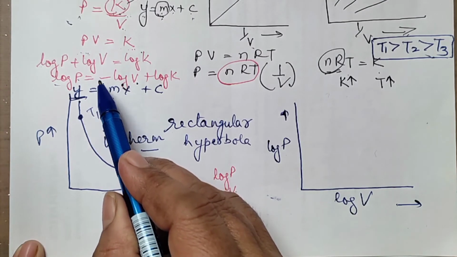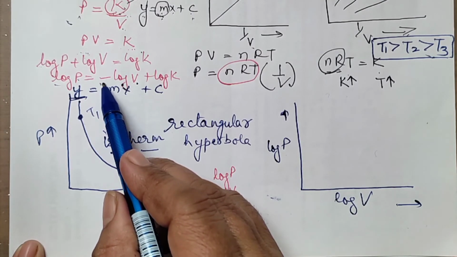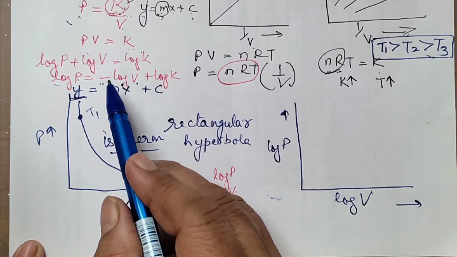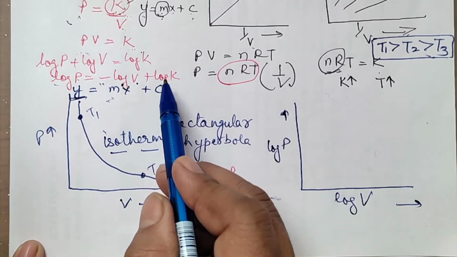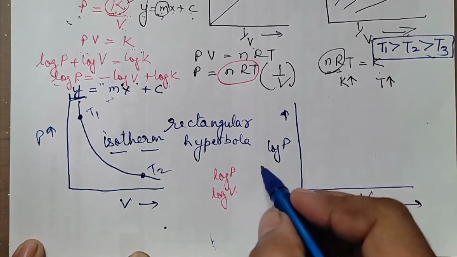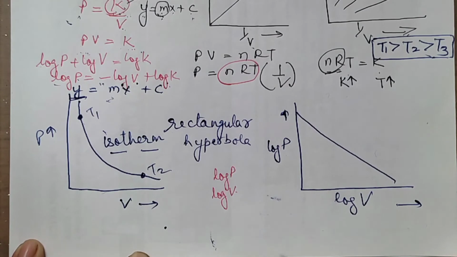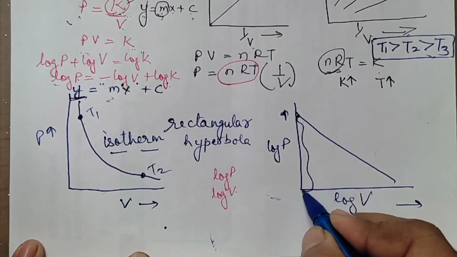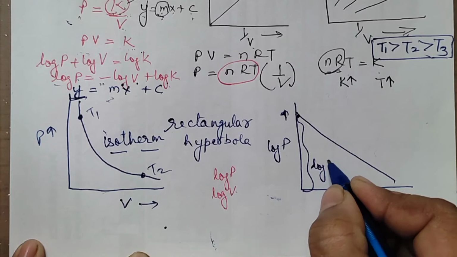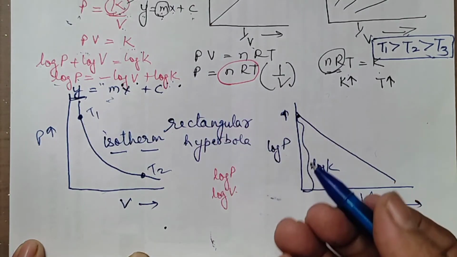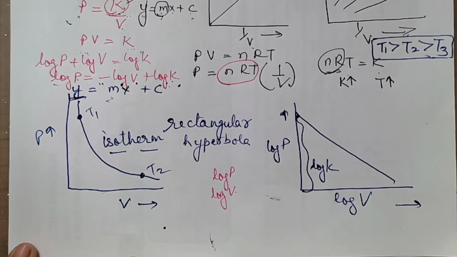That means this is the slope. The slope will be negative, minus 1. Plus c, this is the intercept. So what type of graph will you get here? You will get it like this. This is the intercept, the log K value. And what will be the slope? Minus 1. Did you follow this?